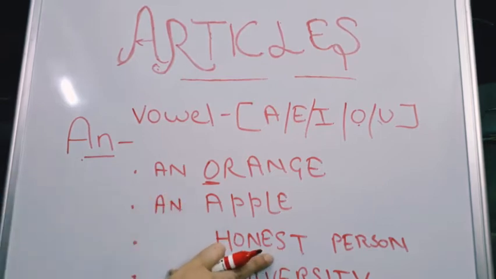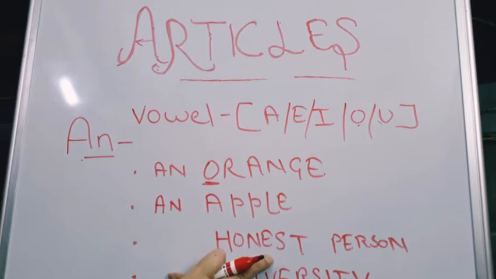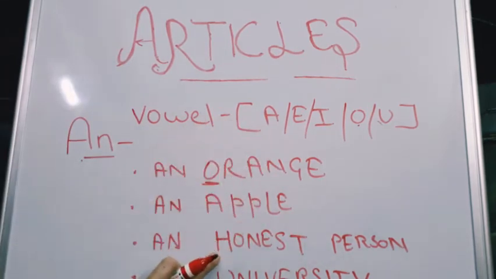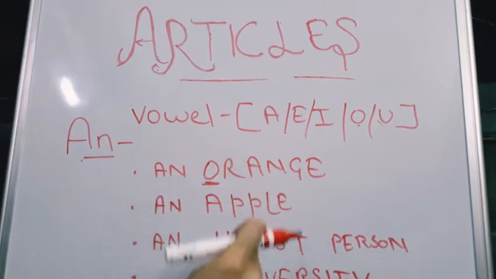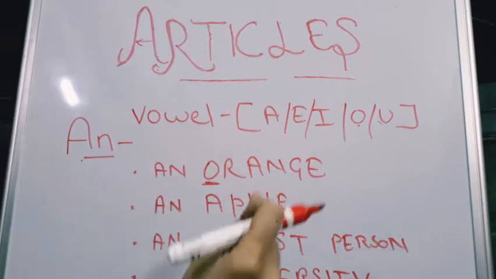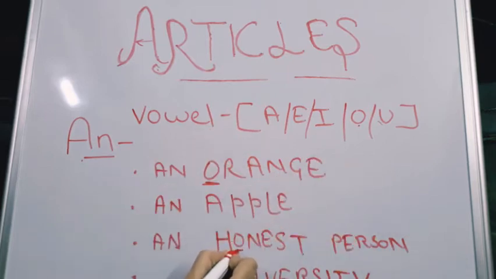Yes. Now third is an honest person. It starts with H. H is a consonant, but we will use an here. Why will we use an here? Honest is started with a consonant letter, but the pronunciation of honest is with O, not H. Honest is not said with an H sound. Honest, honest person. This is the first sound of the pronunciation. O is a vowel sound, and so honest person.